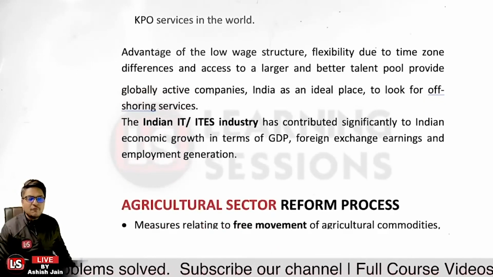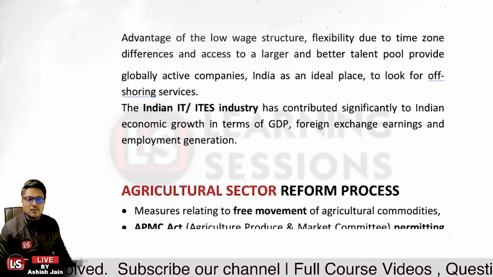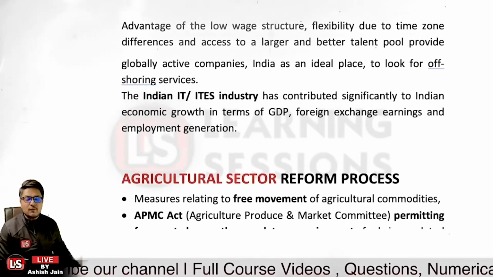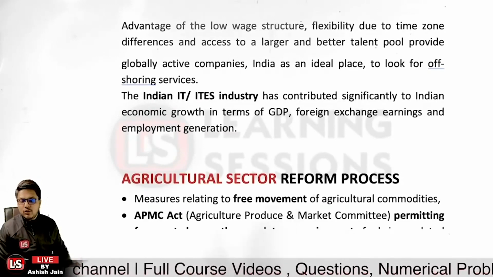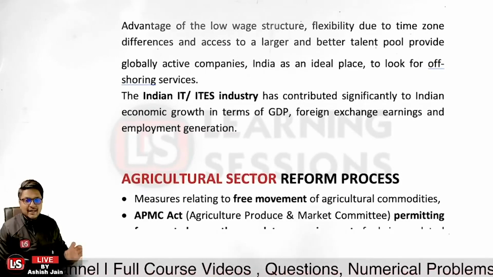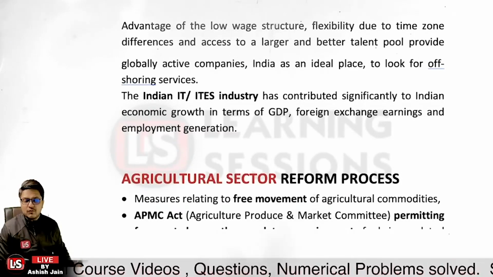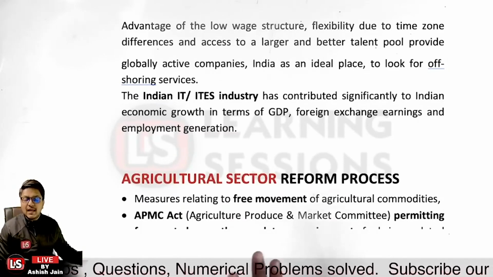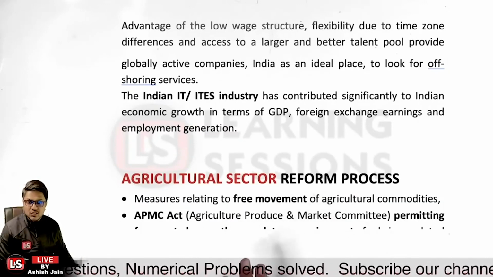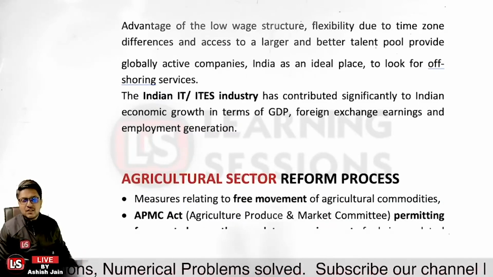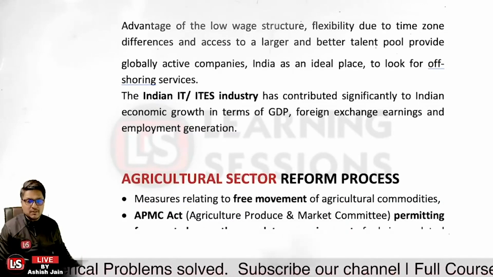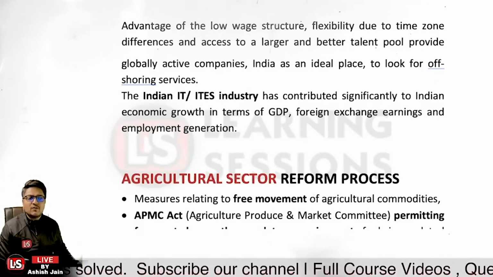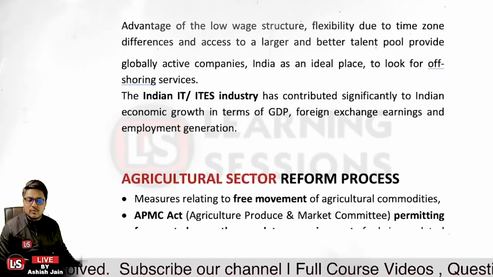Okay. Further, it is related to agricultural sector reforms. Now we know that in agriculture, as I already told in the previous video, 64% of the population is employed in agriculture. Yet the agriculture sector has only a 17% share in the GDP. So there are measures relating to free movement of the agriculture community, so there should not be any restrictions.